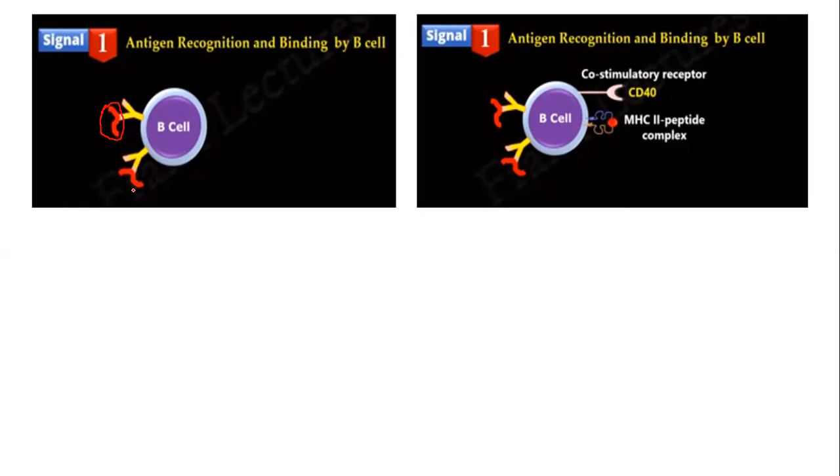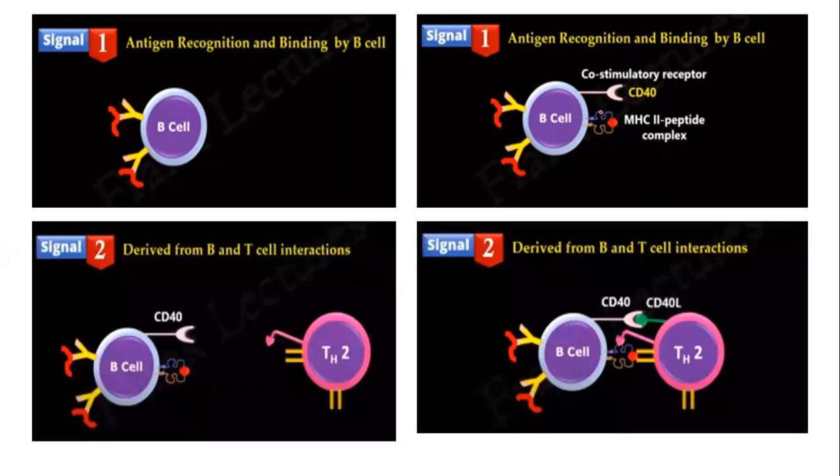After this binding, these B cells will migrate to the lymph nodes. In the lymph nodes, the B cell has some specific receptors, which are the MHC class 2 peptide complex and CD40 co-stimulatory receptors.